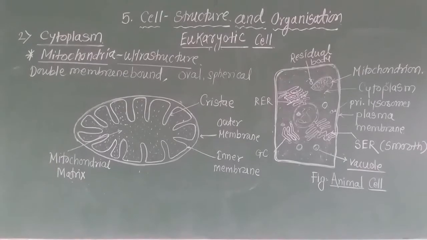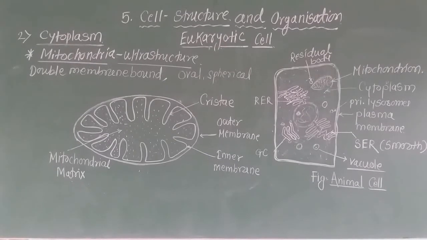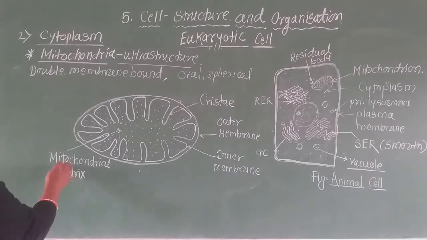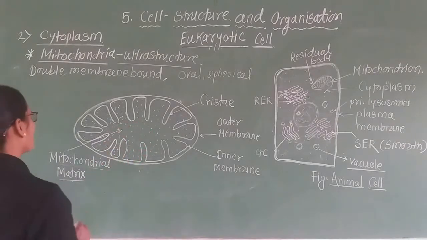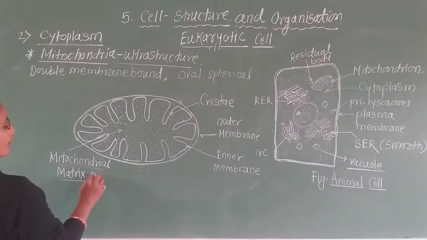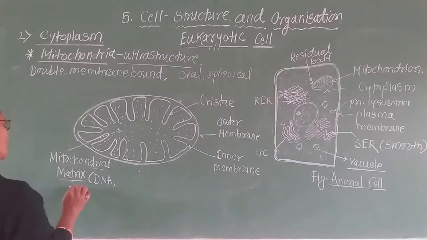The inner membrane consists of a number of finger-like inward structures called cristae, and the inner membrane encloses the mitochondrial matrix. This mitochondrial matrix consists of DNA, coenzymes, etc.